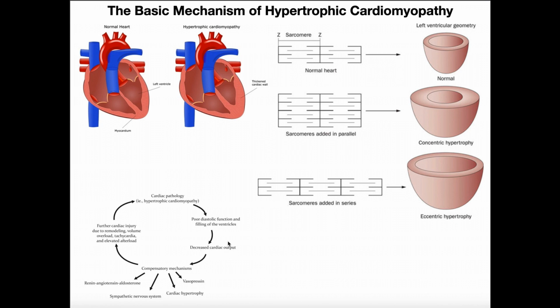Okay? When you have a low cardiac output of blood going to your periphery, to your other muscles, to your brain, to your coronary arteries, to all of your visceral organs, you're going to have problems. And those problems are going to cause compensatory mechanisms. For example, vasopressin release, more cardiac hypertrophy, activation of the sympathetic nervous system and activation of the RAS system, renin-angiotensin-aldosterone system. I don't know about you, but if I look at this one, RAS, sympathetic nervous system, vasopressin, I'm seeing basically vasoconstriction. I'm seeing just general things associated with the sympathetic nervous system.